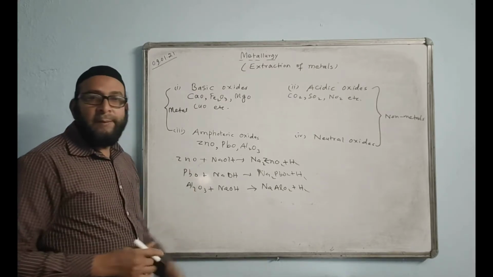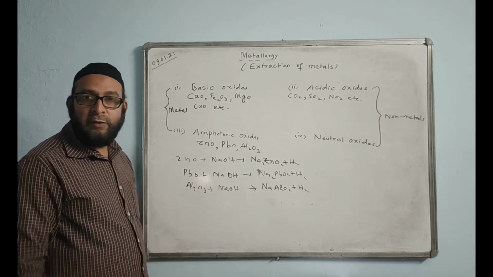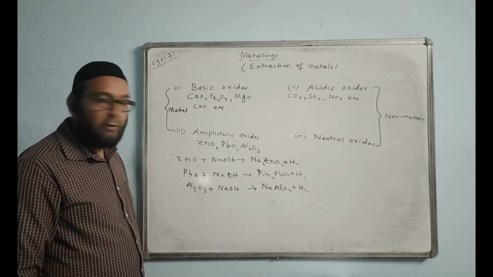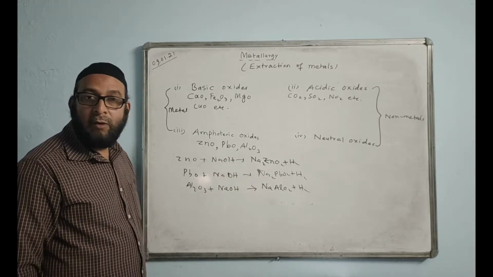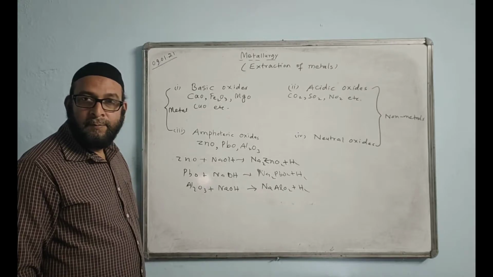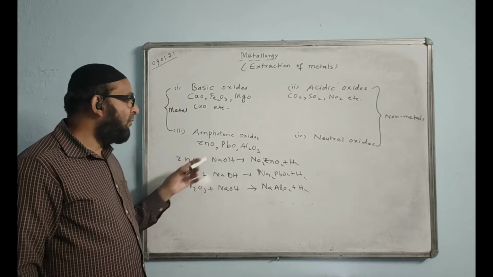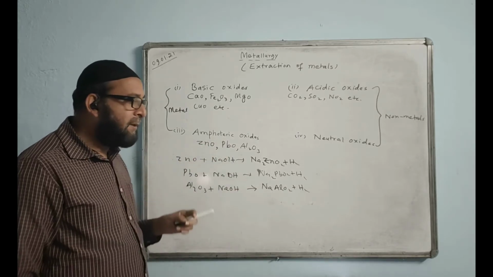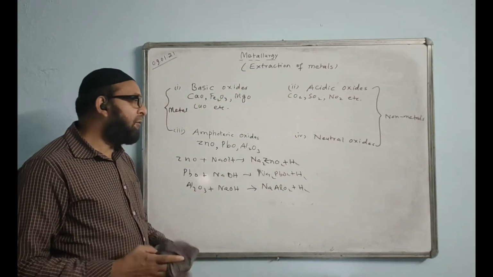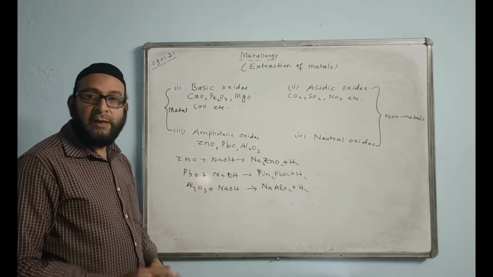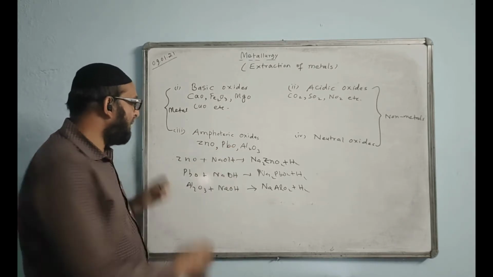And with the acid they will make normal salt. Like ZnO plus HCl will give ZnCl2 plus H2O, salt and water. Normal salt. So these are all complex salts and they all are soluble in water. These examples may not be needed, but just keep at the back of your mind that when an amphoteric metal reacts with an alkali, they make complex salts like zincate, plumbate, aluminate.